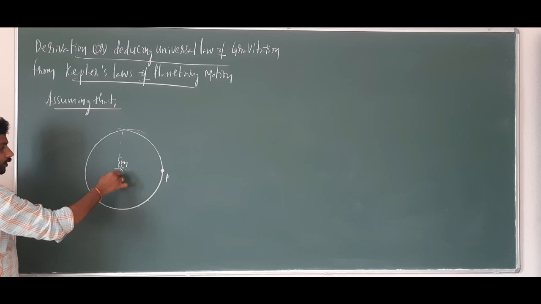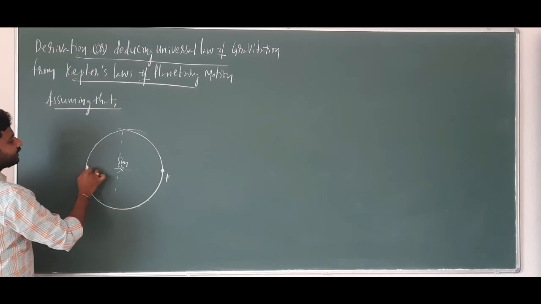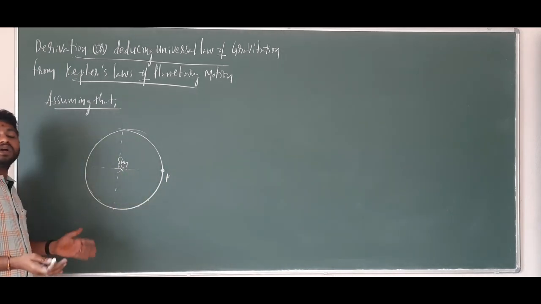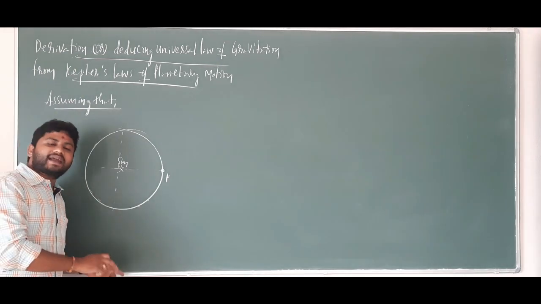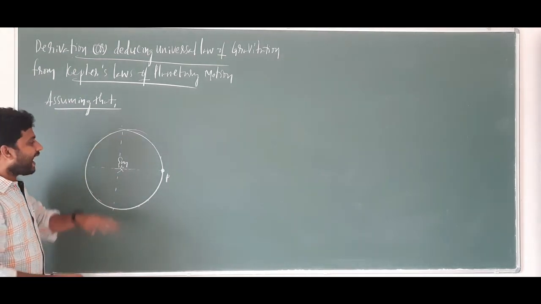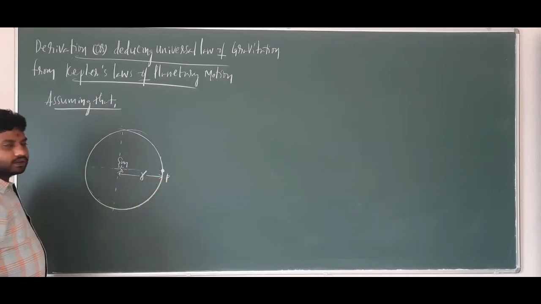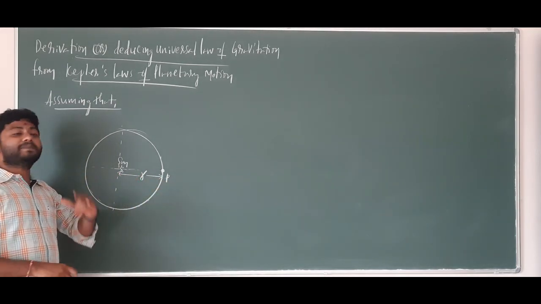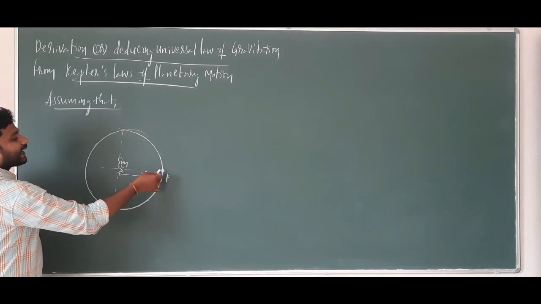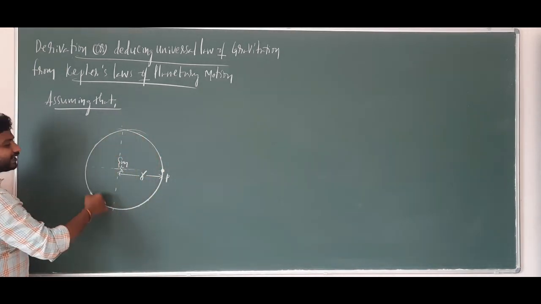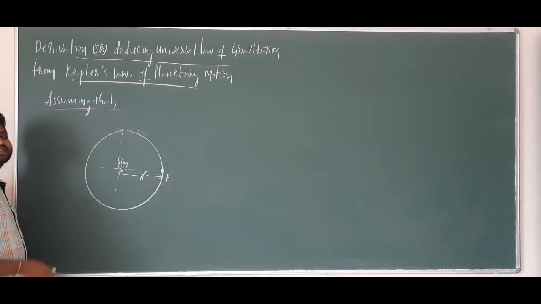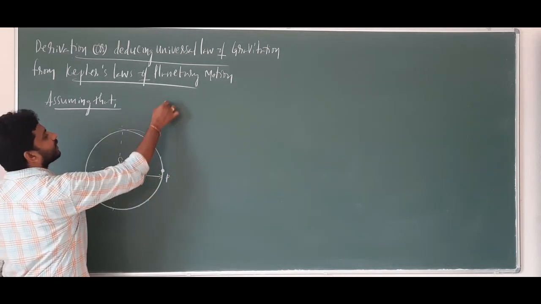You know, this is called the minor axis and this is the major axis. Anyhow, in a circular path, the minor axis is equal to the major axis, and the circular path has radius r, which is also equal to the semi-major axis. The time taken by this planet to complete one circular path is the time period.